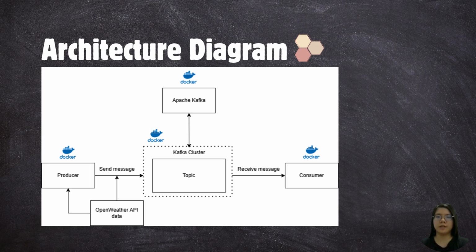The consumer will read and display the data. Docker runs all components to ensure the system is easy to deploy, scale, and maintain. In short, the producer fetches the data, Kafka sends it, the consumer displays it, and Docker ensures smooth operations.